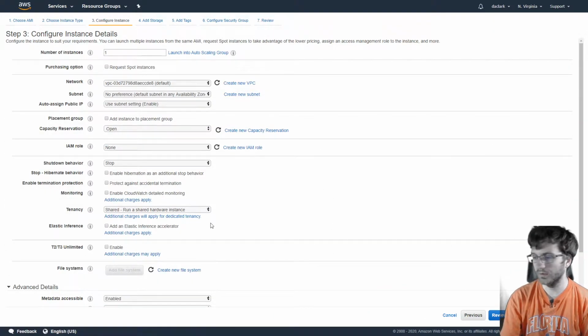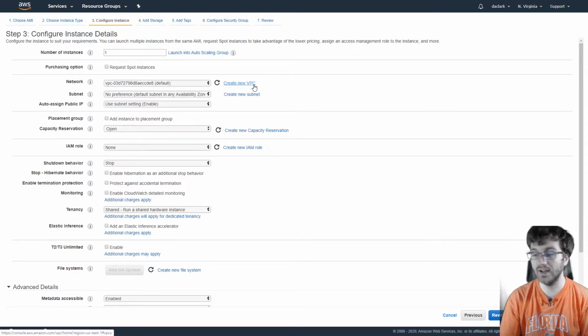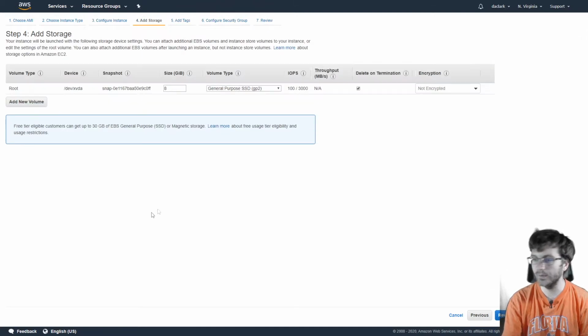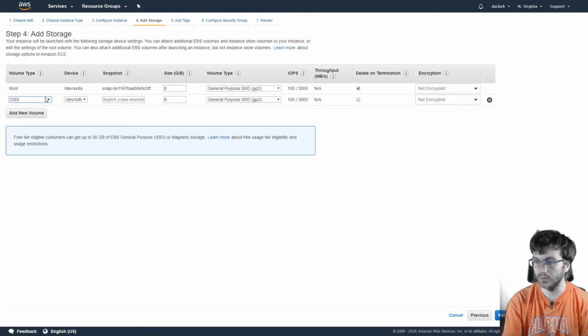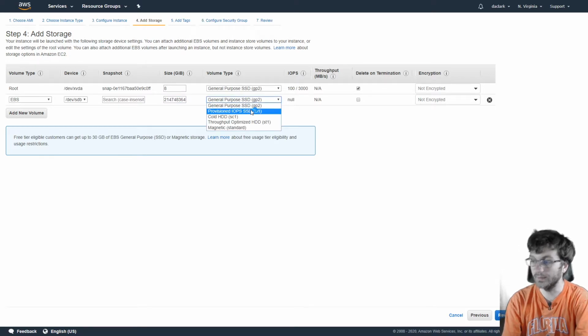So we can review it, and this is of course all the network stuff and instance details. If you ever want to change that, like the role, or the network for VPC, which is Virtual Private Cloud, we can change all its IPs and stuff like that. But we're not going to be caring about that. We can change the storage. We can add new storage to the server. So we can add an EBS volume, with a size in gigabytes. We can put a lot of gigabytes in there. Amazon is basically unlimited.